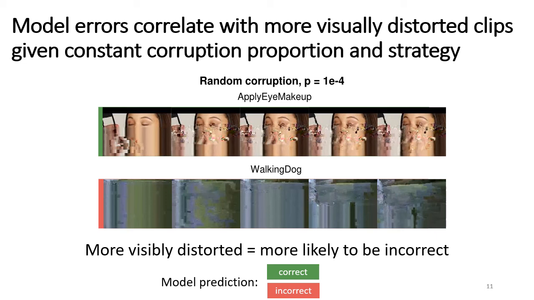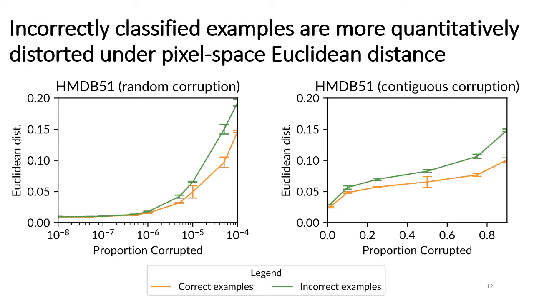We now measure this effect on the entire dataset. We use pixel space Euclidean distance as a proxy for how distorted a video looks. This metric measures how much each video pixel changed on average. We find that incorrectly classified videos tend to be more distorted. The x-axes show the proportion of the file corrupted. The green line is the average pixel space Euclidean distance for incorrect examples, and the orange line is that same metric for correct examples.